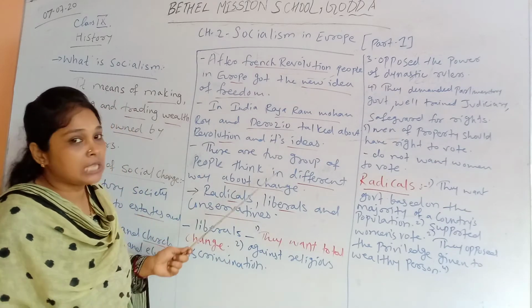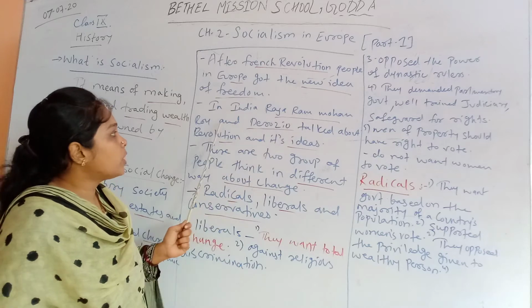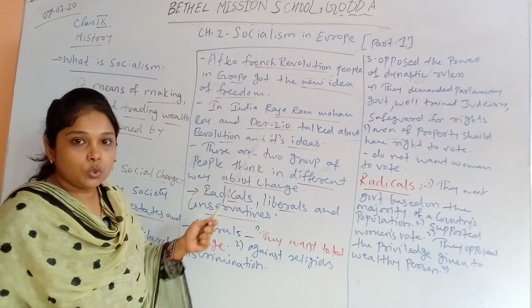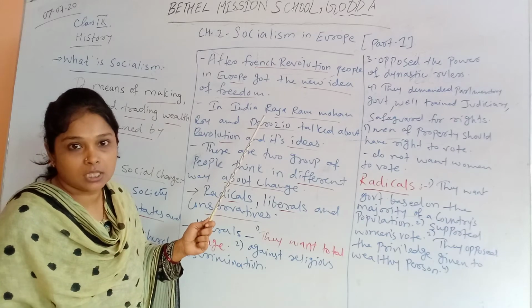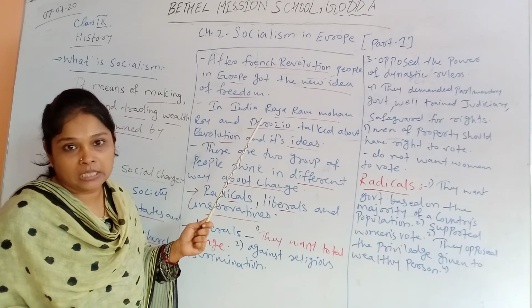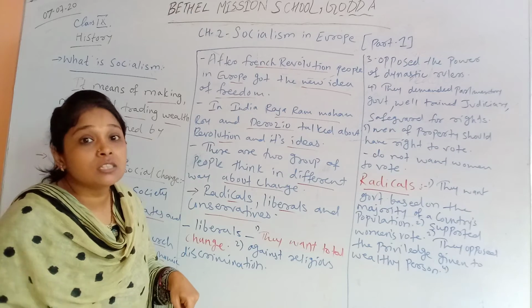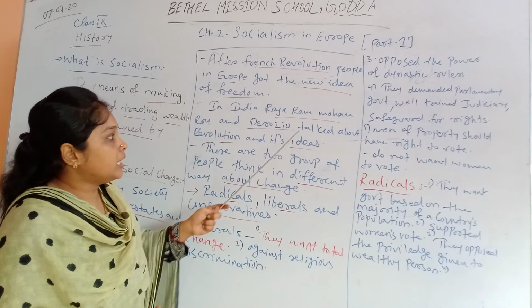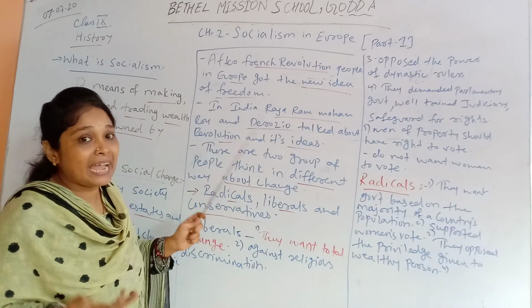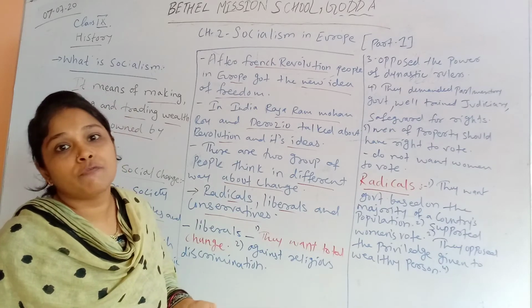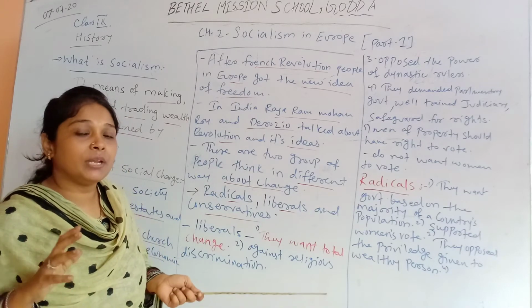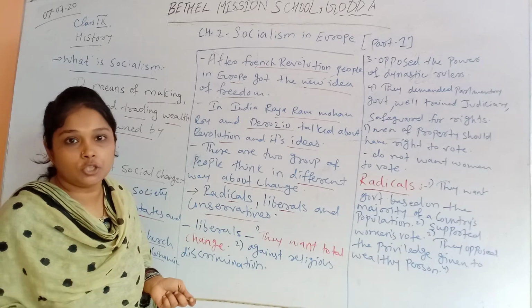We can take an example in India: Raja Ram Mohan Roy and Derozio, these two socialists, you can say. Socialist here means social activists. They tried to change society and remove the evils of society at that time, and they talked about the revolution and its ideas in India. They tried to spread the ideas of the French Revolution, because at that time in India there was religious discrimination.